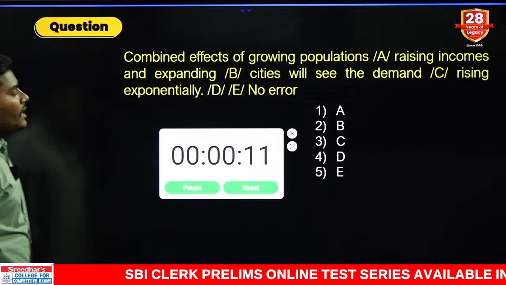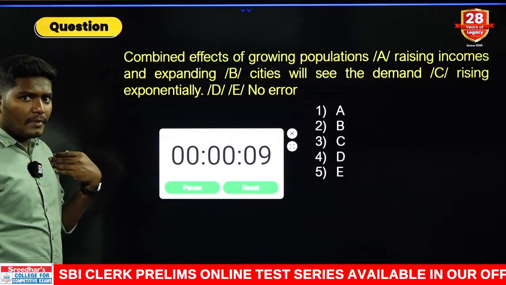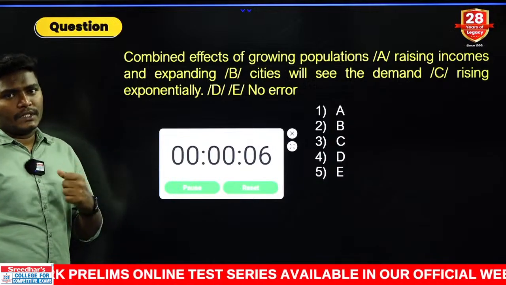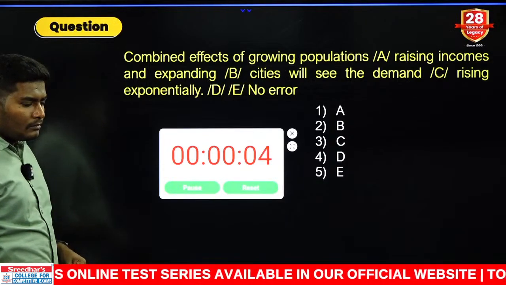This is based on commonly confused words. The previous one was subject verb agreement. This is commonly confused words. Okay, come on. Answer it.